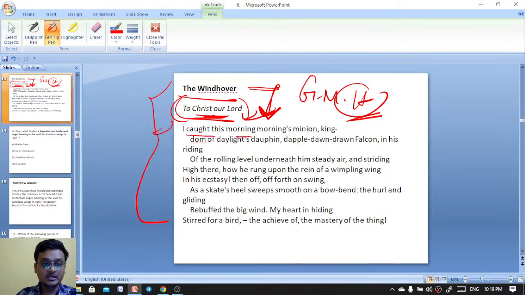I caught this morning's minion, kingdom of daylight's dauphin, dapple-dawn-drawn falcon, in his riding of the rolling level underneath him steady air. So you see, it uses alliteration. This is a very famous poem.